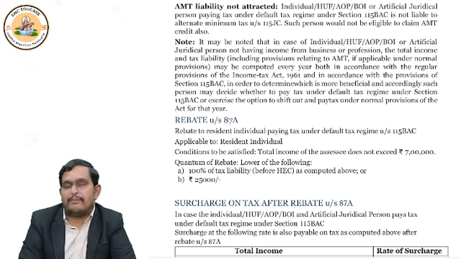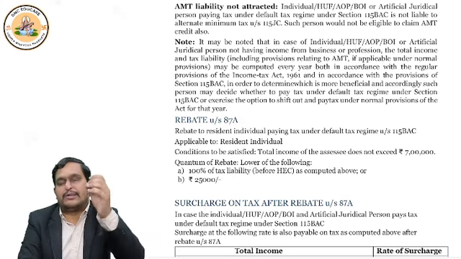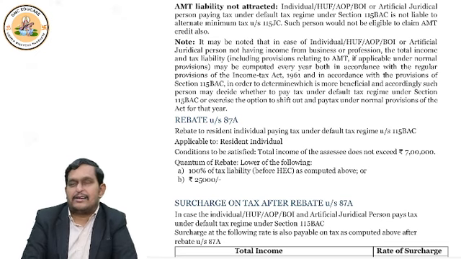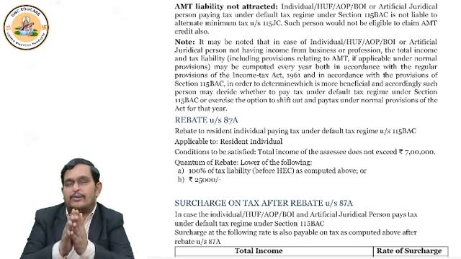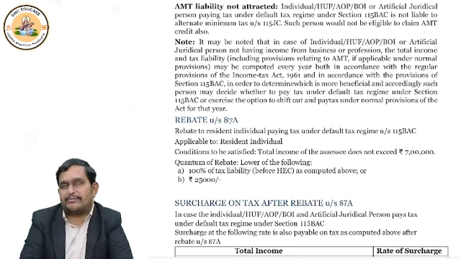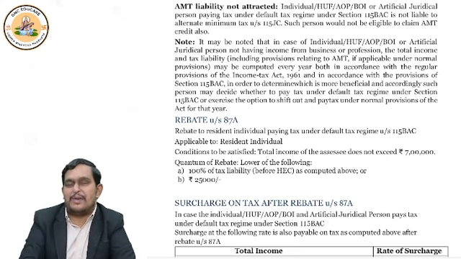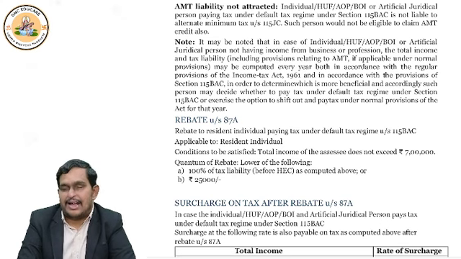Okay. So suppose you are a business assessee and you are filing return under default tax regime, AMT provisions will not apply. Right? Suppose you are filing return under optional tax regime, then compute tax under normal provisions, compute tax under AMT provisions, whatever is lower, that tax you pay. It's your choice. Oh, sorry, whatever is higher, that you have to pay. Okay. Now, I can go into much more depth, but let us discuss that depth when the AMT chapter comes. Okay. I'll stop there.